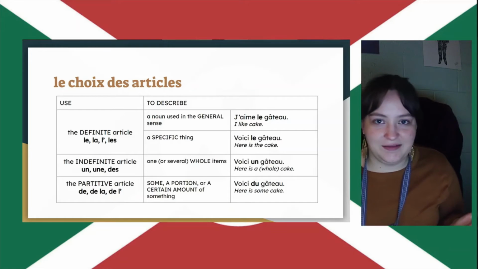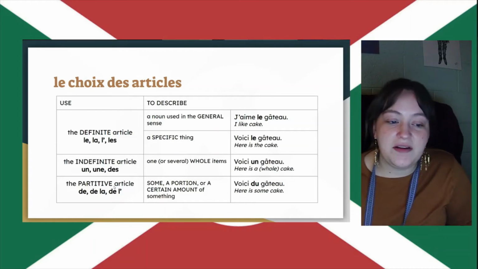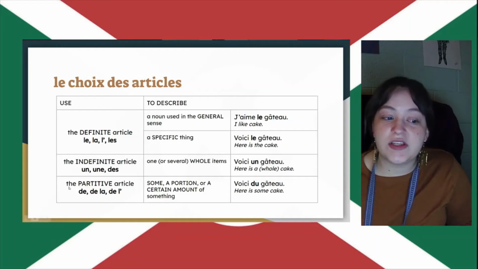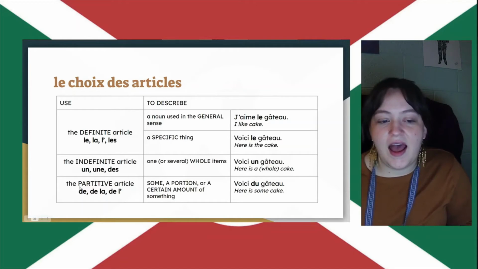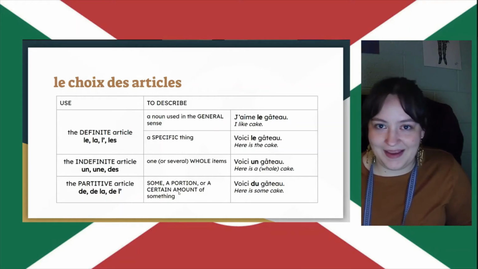It's just a cake. And then finally, we use the partitive article in French, du, de la, de l'. This is the newest one you've learned, so you have the most recent practice with it. We use that to describe some, a portion, or a certain amount of something.